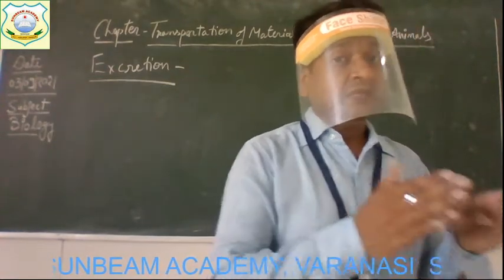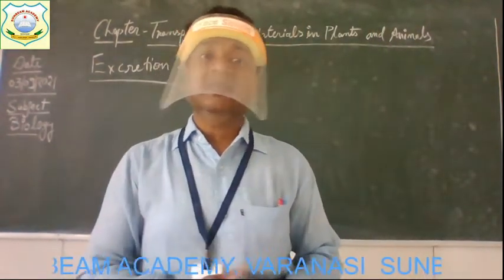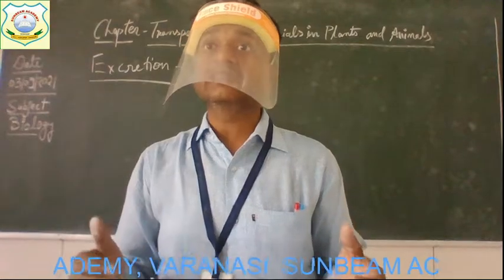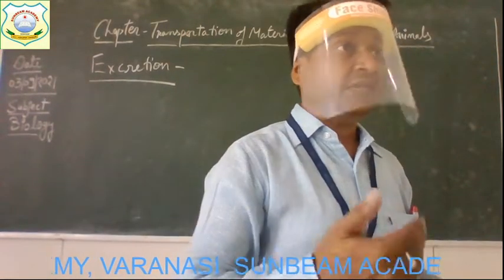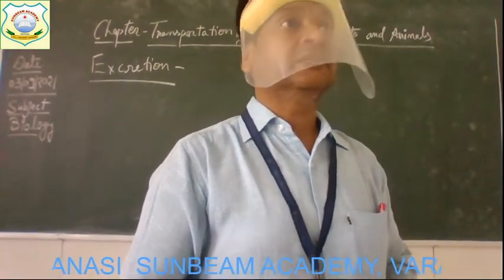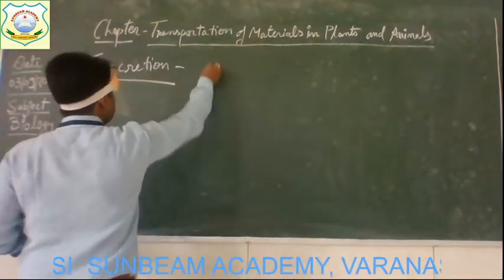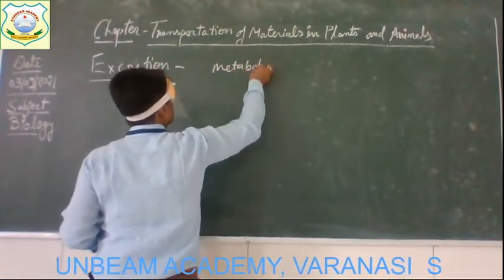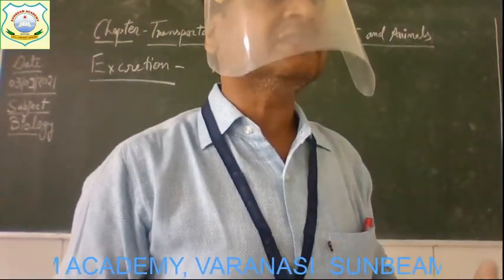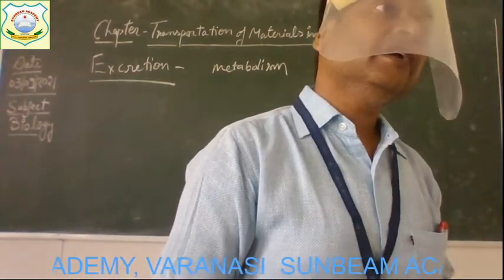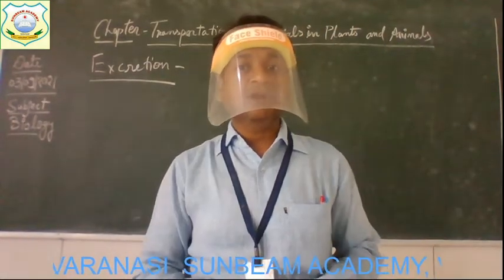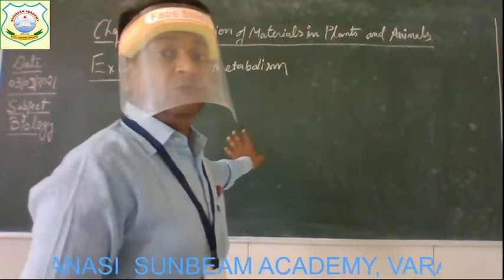So in cellular respiration, several chemical reactions take place in the body, especially in the cells. Many kinds of chemical reactions occur, and these are known as metabolism. What is known as metabolism? Metabolisms are those chemical reactions which occur during cellular respiration in the body. Such reactions are known as metabolism. Now these chemical reactions produce waste products.